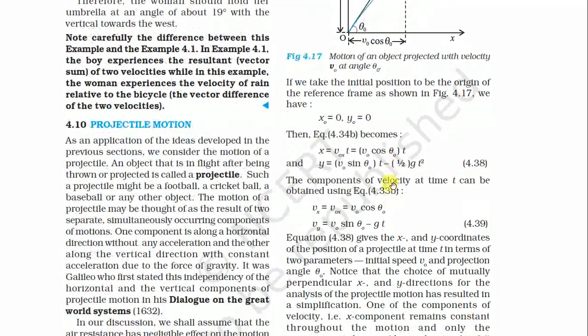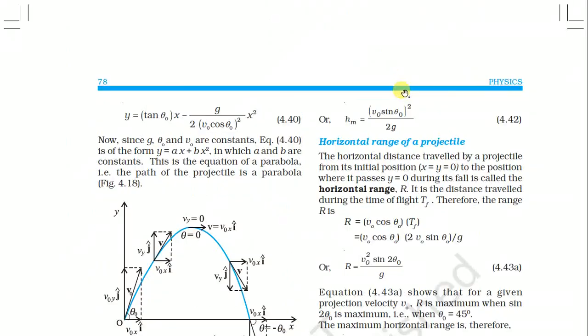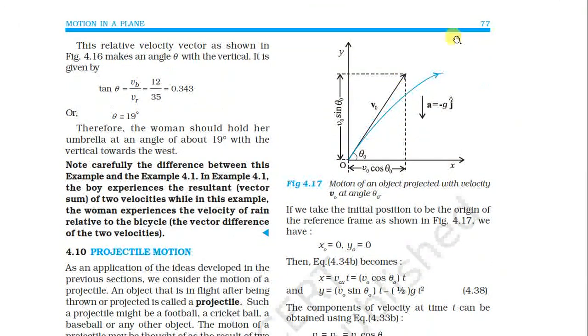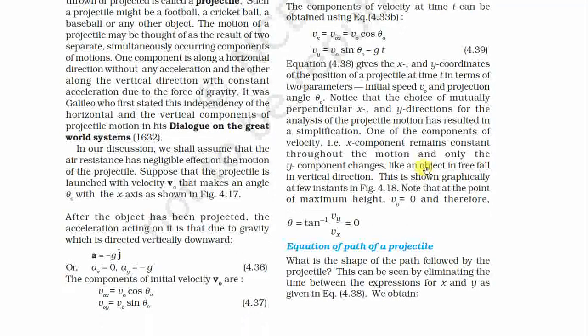After the object has been projected, the acceleration acting on it is due to gravity, which is directed vertically downwards. It goes up to a point and then goes vertically downward with negative gravity. So the acceleration a is equal to minus g j cap.